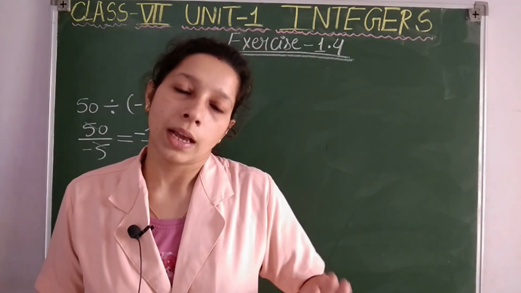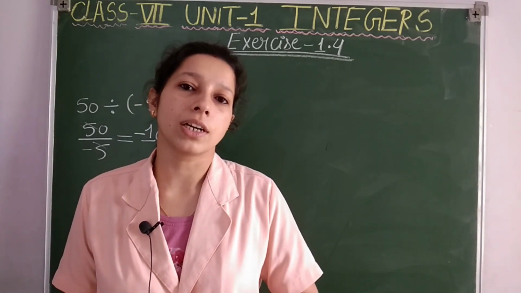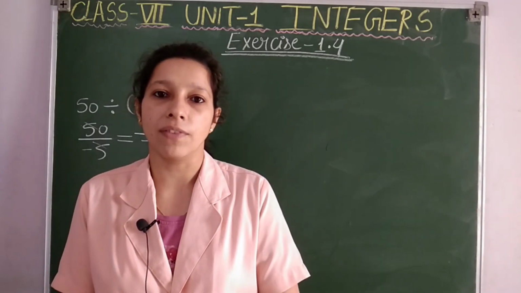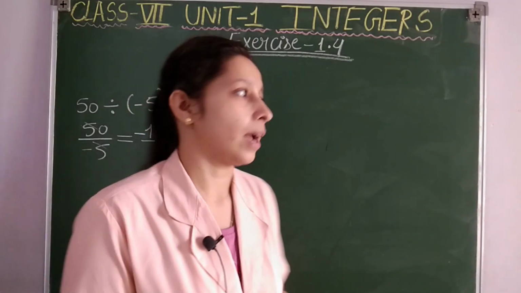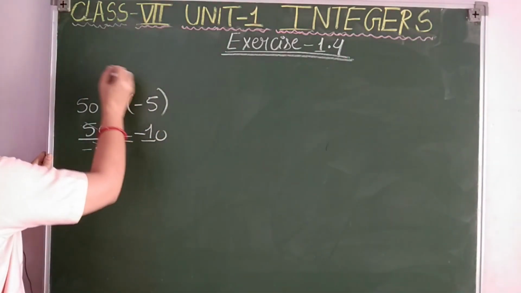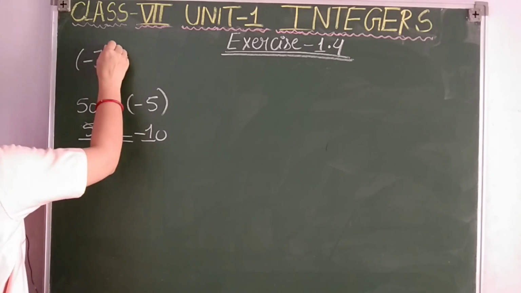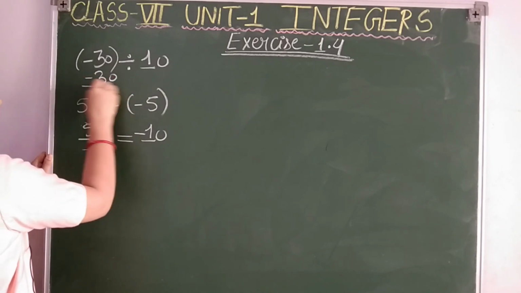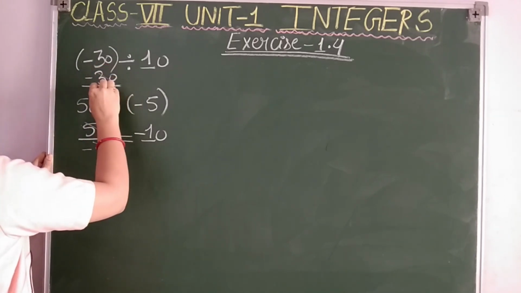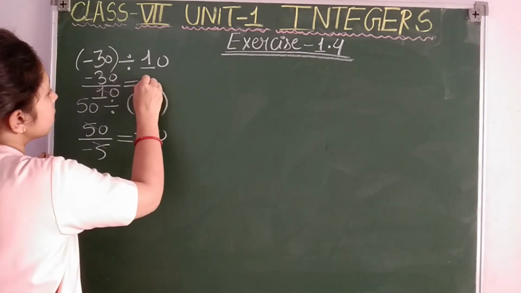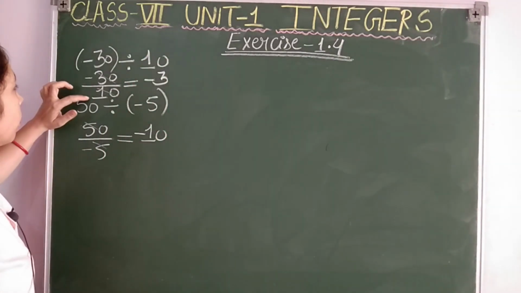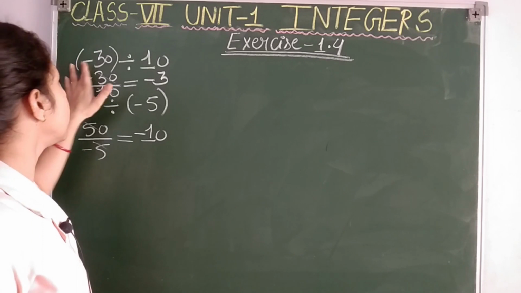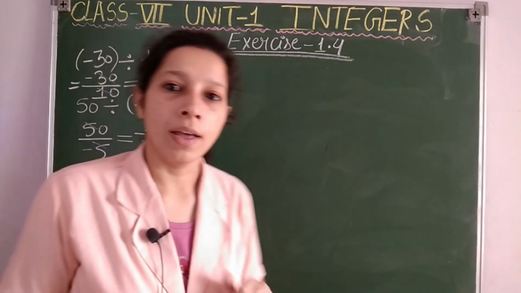Second point to remember. When the integers have opposite signs, meaning whenever a negative integer is divided by a positive integer, again your result will be a negative integer. Let me give you one example. Suppose minus 30 divided by 10. Minus 30 is a negative integer, 10 is a positive integer. Cancel: 10 ones are 10, 10 threes are 30, so I will get minus 3. How? Plus into minus gives minus. So when we divide a negative integer by a positive integer, again our result will be a negative integer.